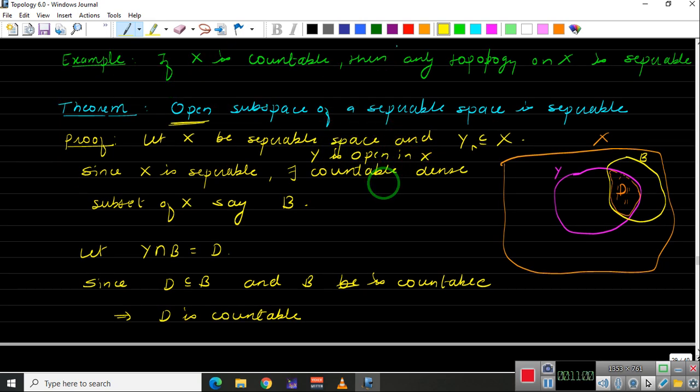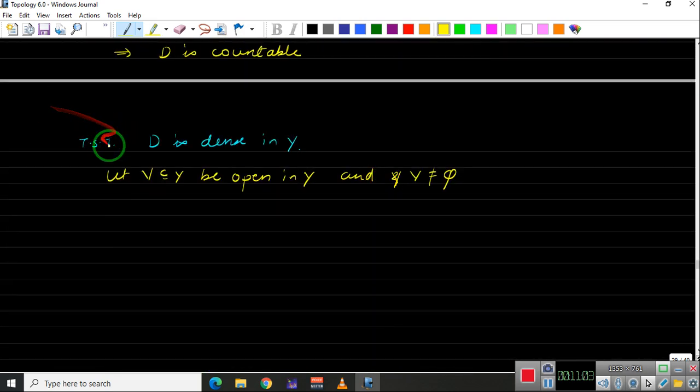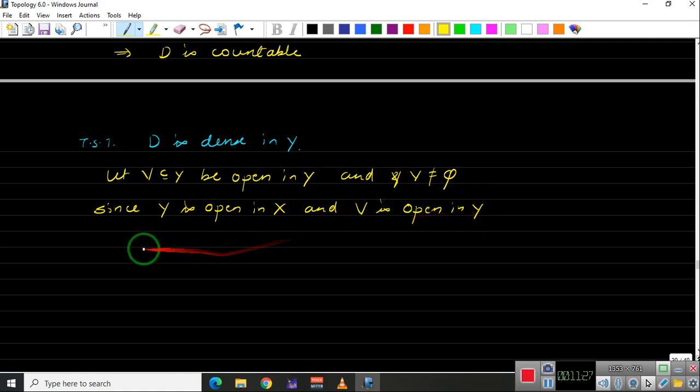Now this V is open in Y, and Y is open in X. This implies V is open in X. So since Y is open in X and V is open in Y, this implies V is open in X. This fact we already proved when we talked about the subspace and open sets in the subspace.